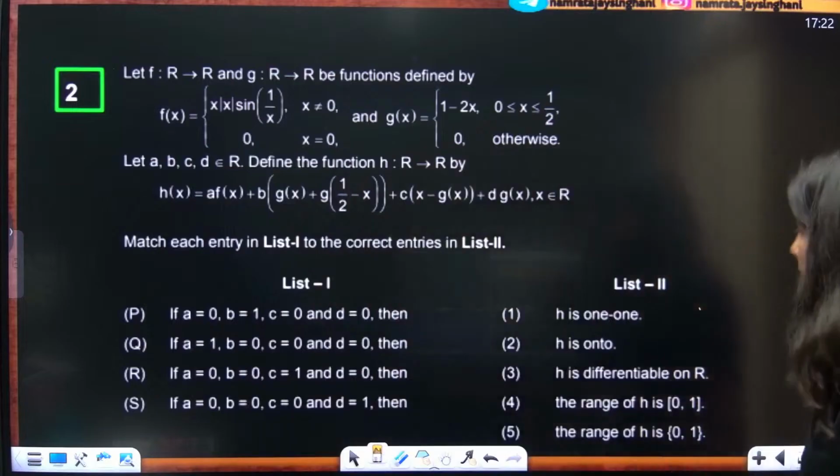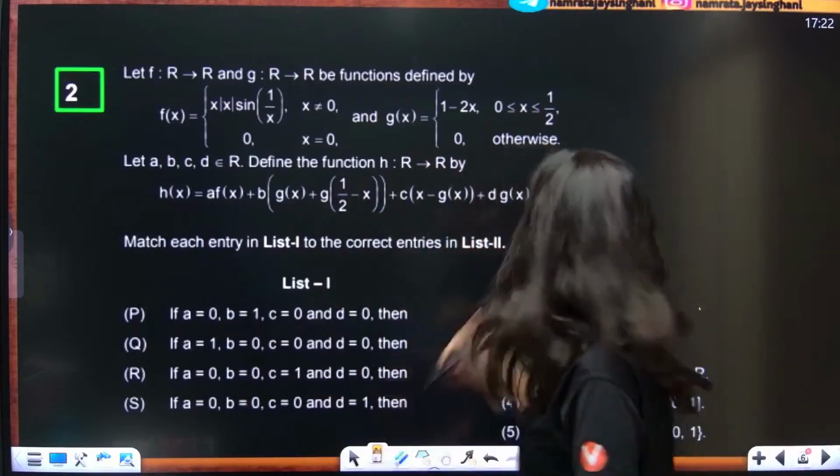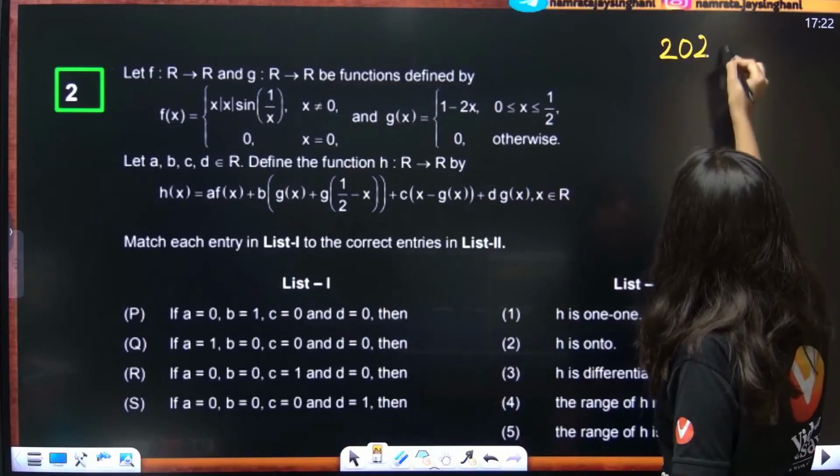Okay, shall we move on to the next problem? This is also a JEE Advanced 2024 problem.